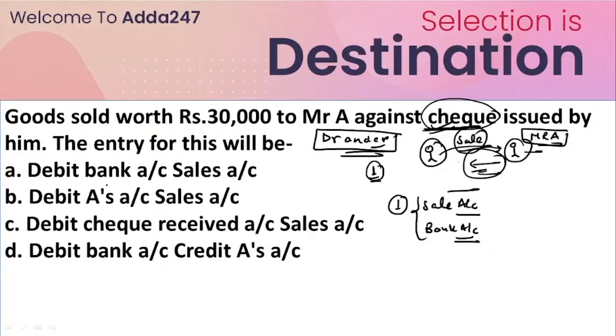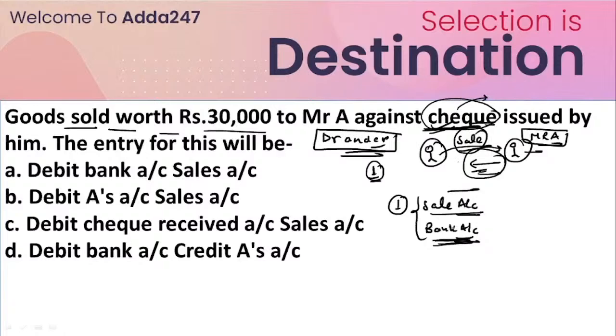Okay, suppose the question is like goods sold worth 30,000 rupees to Mr. A against cash given by Mr. A. Then the second account would be the cash account. But the thing is we have to first recognize this first step. Whenever you have to make the debit and credit entry, the first thing you look for is which possible accounts can be included in this particular transaction. So if goods of 30,000 rupees are sold by us, the first account would be the sale account, and another account would be the bank account. Why bank account? Because here the term used is check.